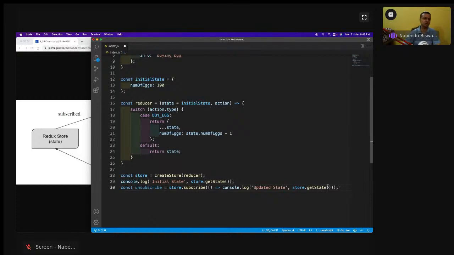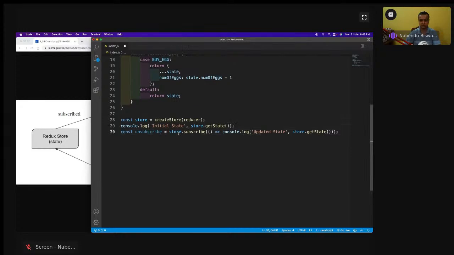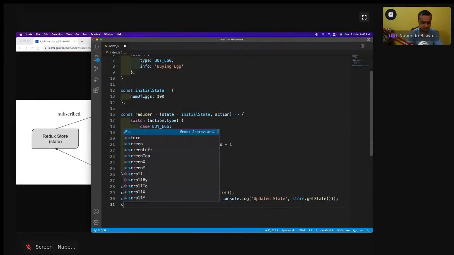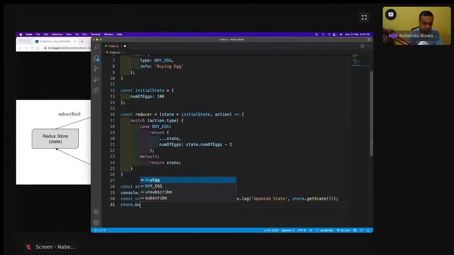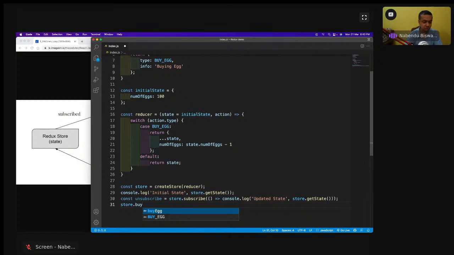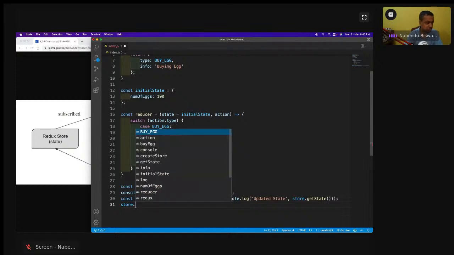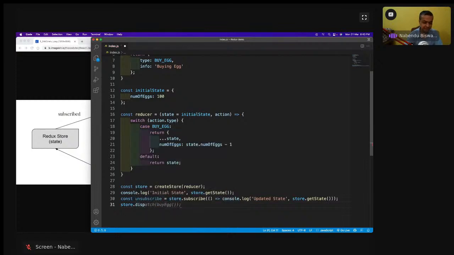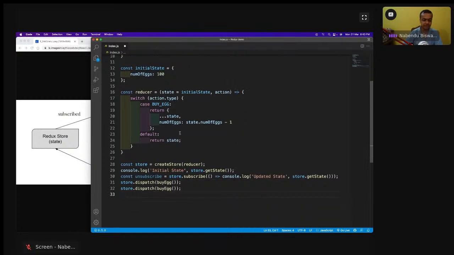So now how to use this buyEgg? It will be used like store.dispatch and buyEgg. I'm going to have this two times, so dispatch buyEgg, and then unsubscribe like this. I have to save it.